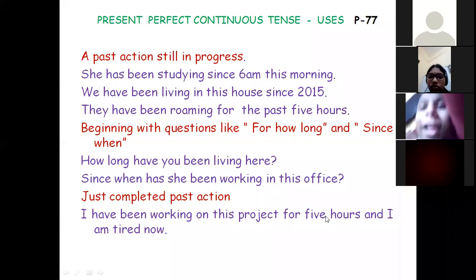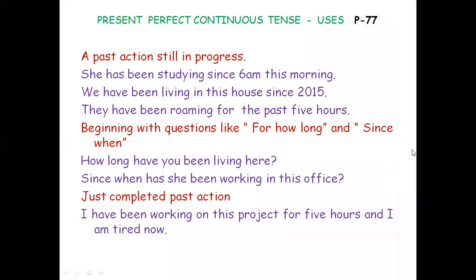Don't be very conscious about the meanings and interpretations, all these things. Just by practice, you will learn better than reading, learning from definitions and lectures like this. Don't stop with this definition. Keep these definitions in your mind, and when you take up a passage, underline the verbs and try to analyze why this tense is used here, why present perfect, why not simple past, why present continuous, why not past continuous. This kind of questioning will improve your grammatical knowledge relating to time and tense.